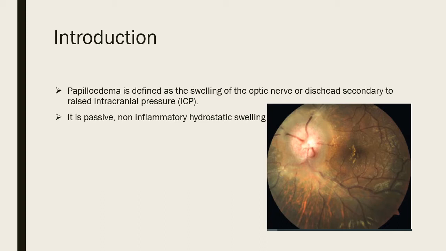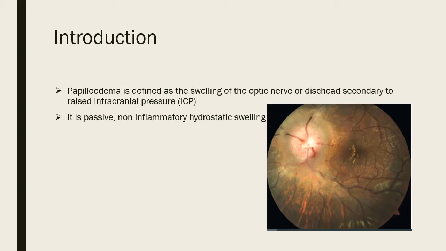Now let us see the introduction. So what is the definition of papilledema? Papilledema is swelling of the optic nerve or optic disc head, which is secondary to raised intracranial pressure. So this is different from disc edema. I will repeat this.